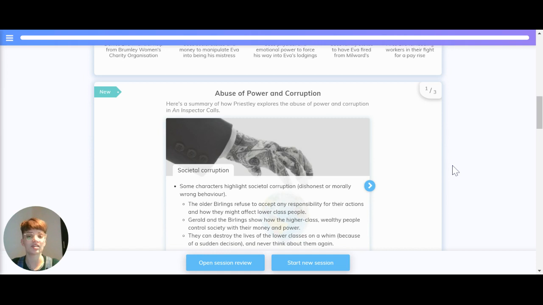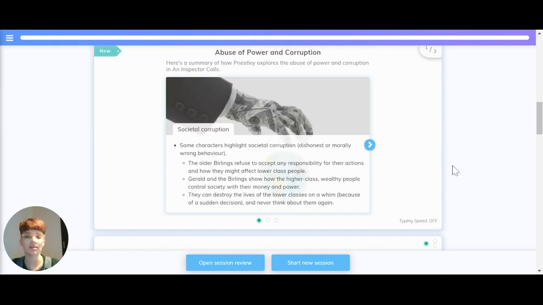Now let's have a look at a new topic, which is the abuse of power and corruption. How does Priestley explore this within An Inspector Calls? Well, some of the characters highlight societal corruption, which is dishonest or morally wrong behaviour. The older Burlings refuse to accept any responsibility for their actions and how they might affect the lower class people. Gerald and the Burlings show that higher class, wealthy people control society with their money and power. They can destroy the lives of the lower classes on a whim because of a sudden decision,